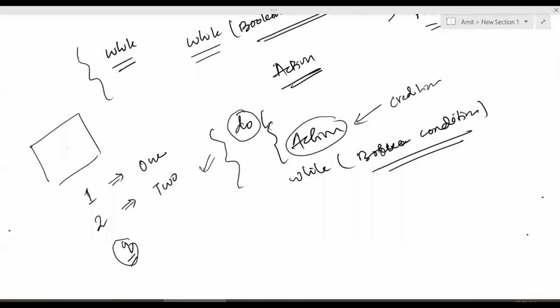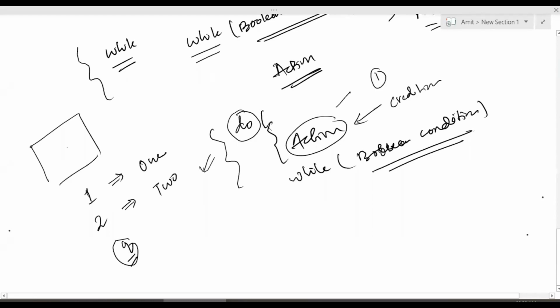And when you want to do the action at least one time, whether the condition is true or false, you do not care, you just want to perform the action at least one time, use a do while loop. Because if you see here, after performing this action, the condition is checked. So it will come out of the loop after performing this action at least one time.